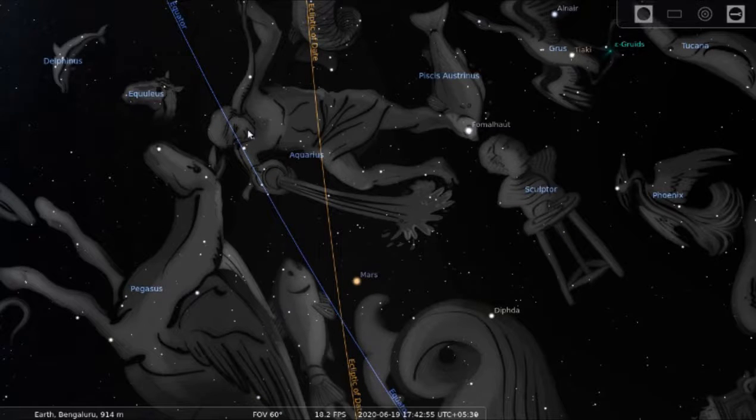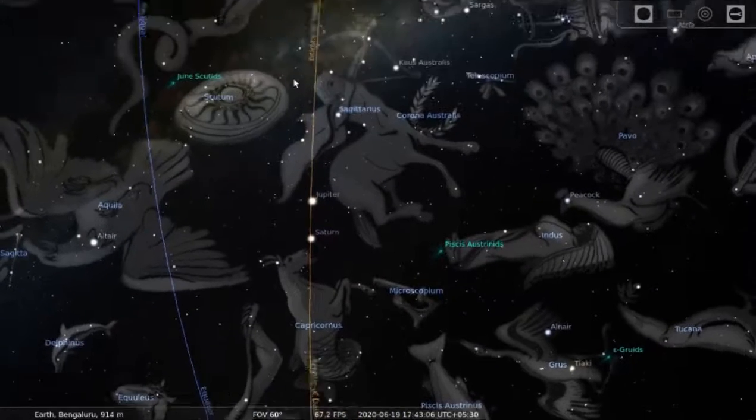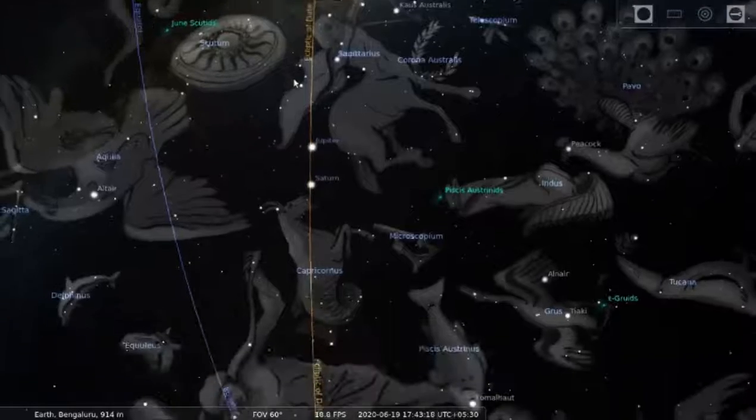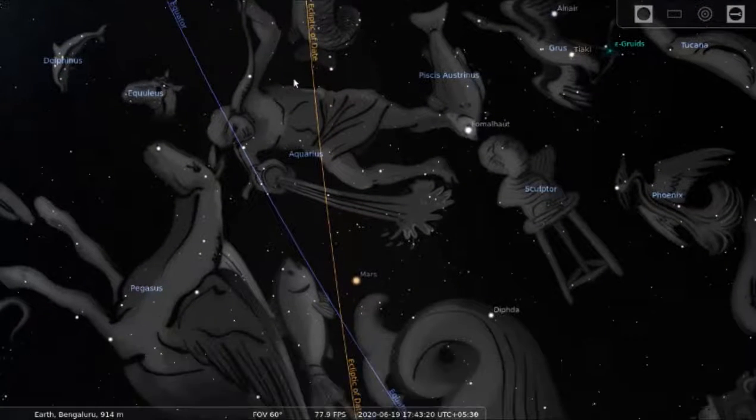So in 12 months the sun is going to go through these ecliptic lines. Whichever constellation the sun is in, that is called the sun sign in astrological parlance. But please remember, the sun signs have also shifted by one whole constellation in a span of 2000 years roughly. So now let's get back to astronomy a bit seriously. Before that, let me pause this video here.